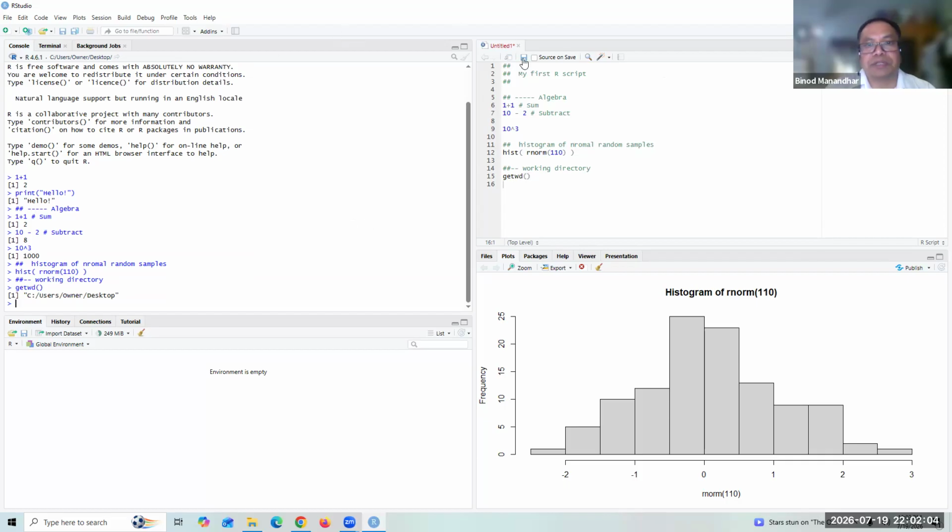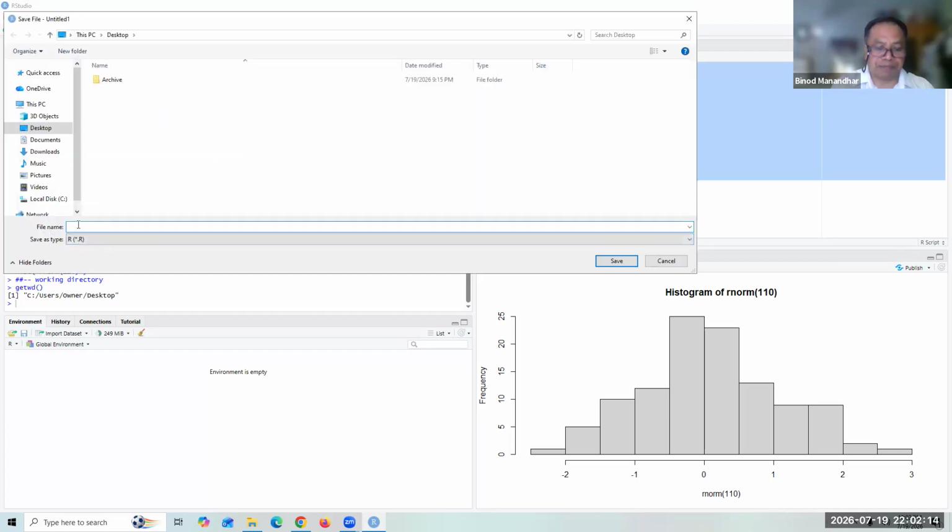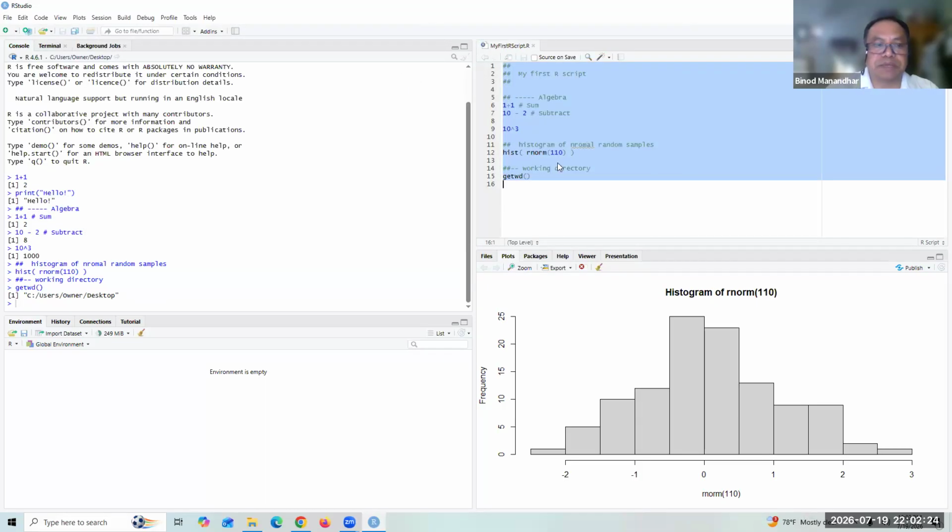Now it is in red. It means that this RStudio file is not saved. Now you can save this one, save, and provide the R file name, my first R script. Now it will save here, save. Now it is saved here. Okay, and that's how it is done here.